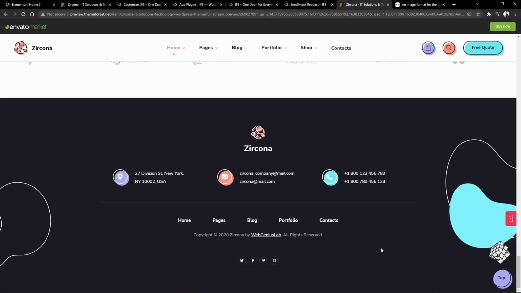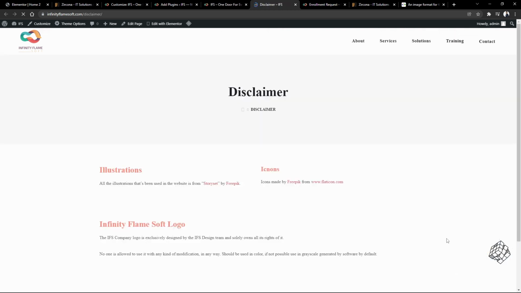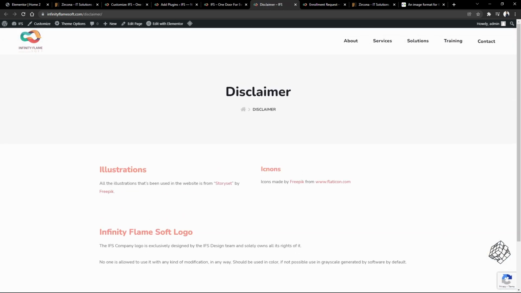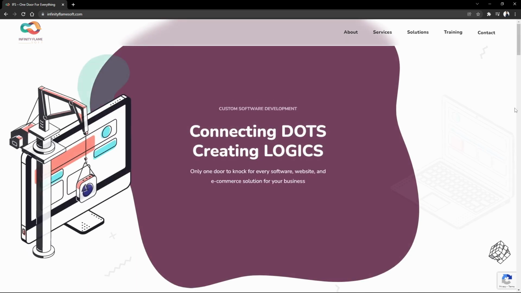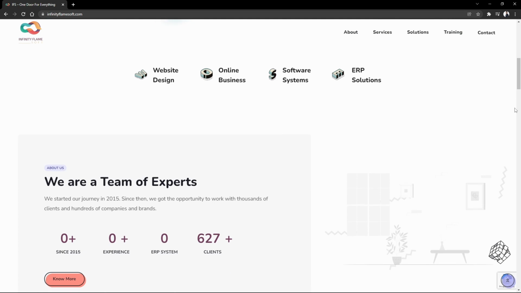And finally, I also didn't like the default footer section, so I redesigned the footer section from zero. It has much more information now about the location with a proper Google map, office hours, and of course the social media icons. And below the map you can see the links of the privacy policy page and disclaimer page, where I put all the disclaimers of the site illustrations and icons. As I have used only SVG elements and WebP formatted images, the loading time of this site is really fast.